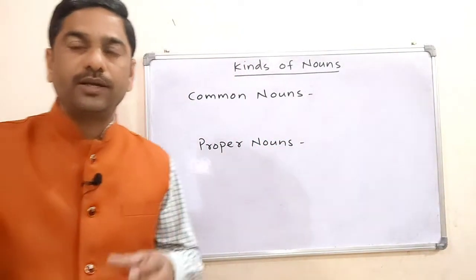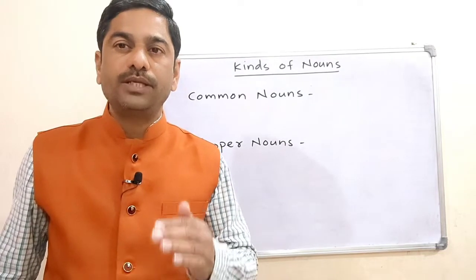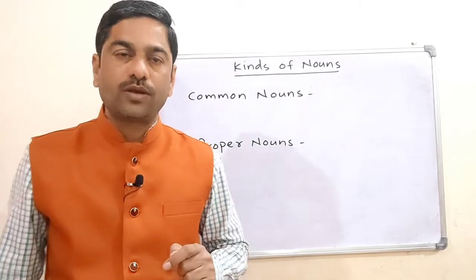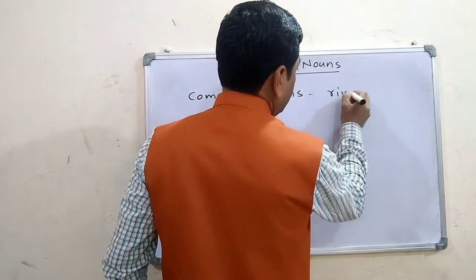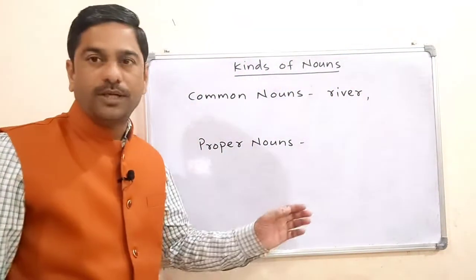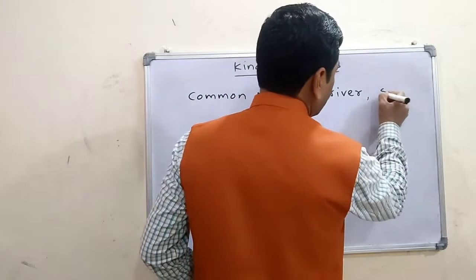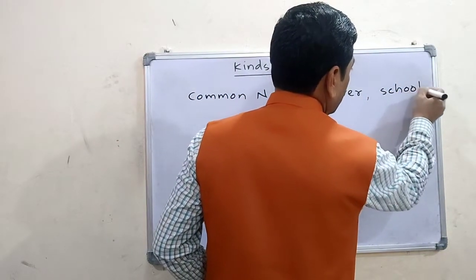Common nouns are names given to persons, places or things in general. For example, river is a common noun. School is a common noun.